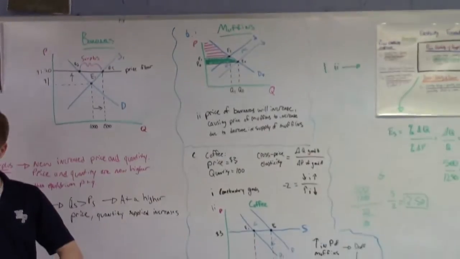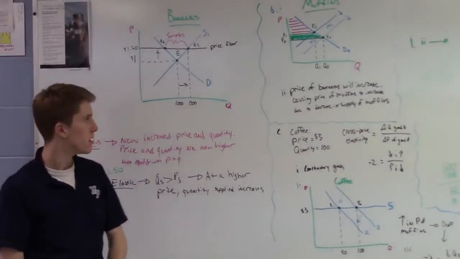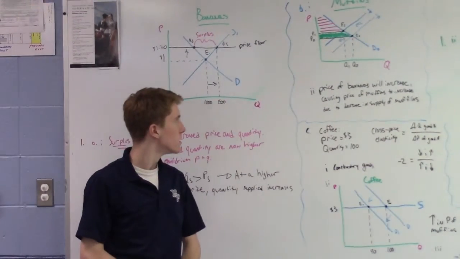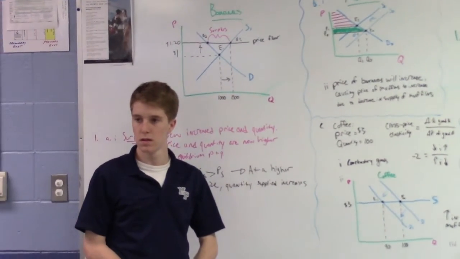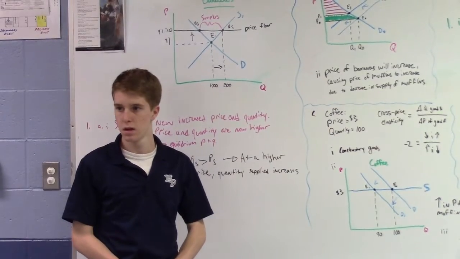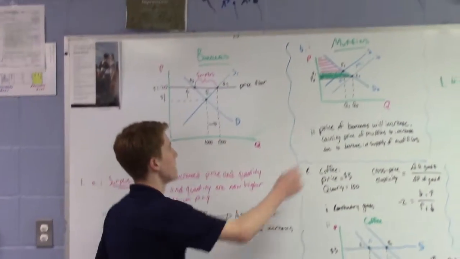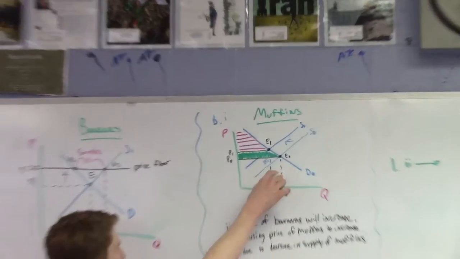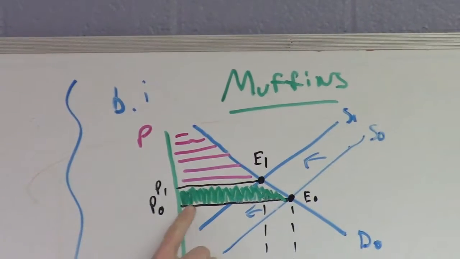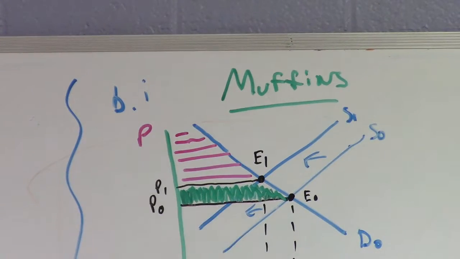On the same graph, completely shade the area that represents the change in the consumer surplus caused by the increase in the price of bananas. So here is the entire consumer surplus, and now because of the decrease in supply, the change in consumer surplus is shaded right here in green.